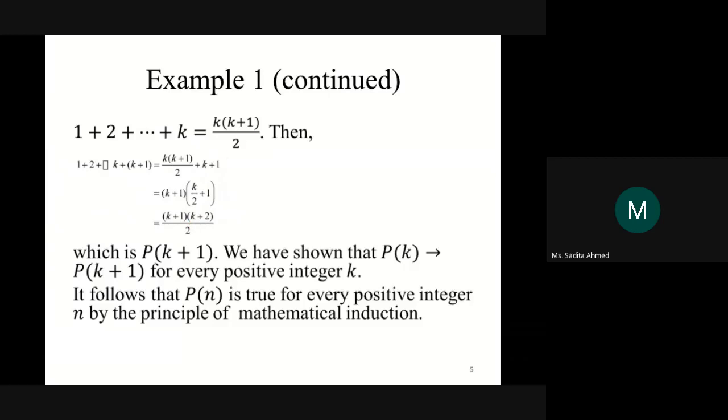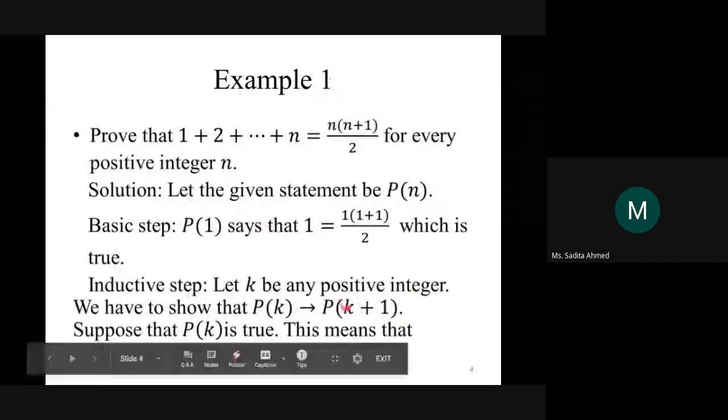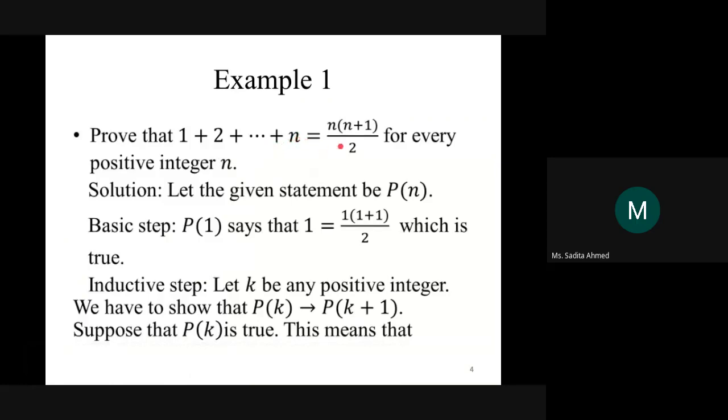Understand the process. So in the inductive step we are allowed to assume that Pk is true. So this equality is true. In the inductive step we are allowed to assume that. What do we have to prove though? Proof korte hobe Pk plus 1 is true. Pk plus 1 ki? 1 plus 2 plus 3 plus so on until k plus 1 is equal to k plus 1 into k plus 2 by 2. That is what we have to prove.